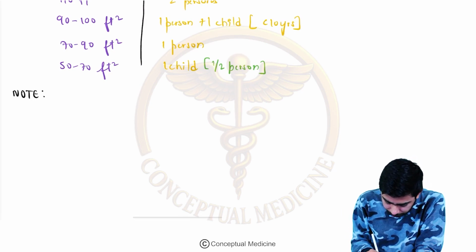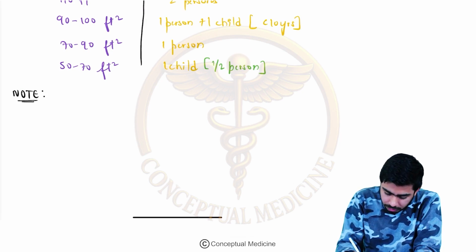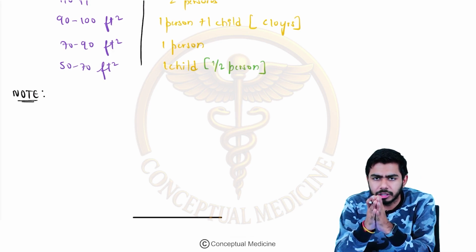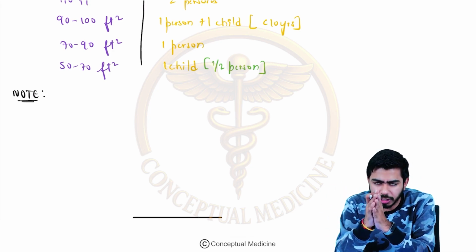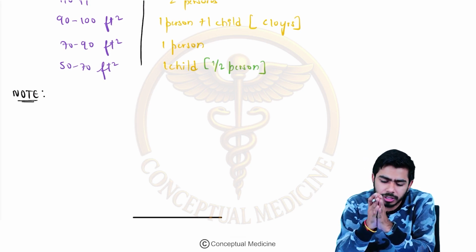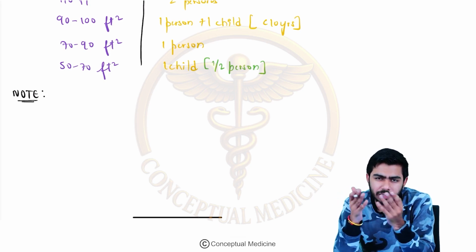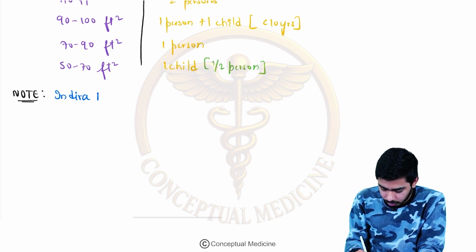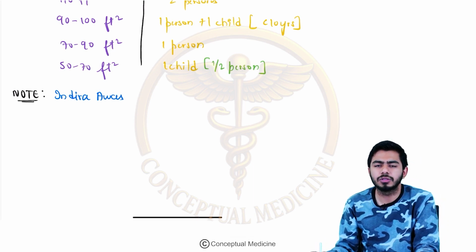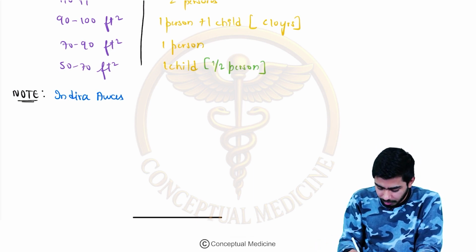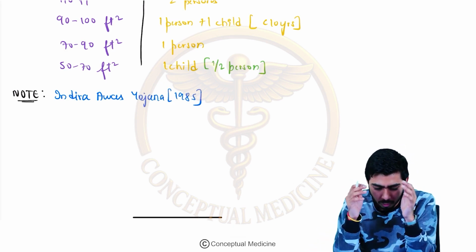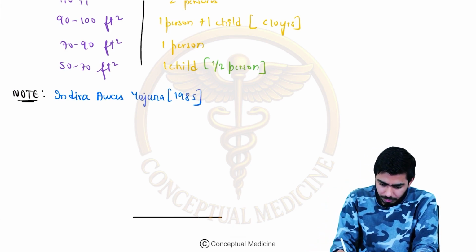Please note that for rural housing in India, there was a scheme launched by the Government of India around 1985, and the name of this scheme was Indira Awas Yojana. It has already been asked, guys, so that's why I am telling you. Indira Awas Yojana, because at that point of time Indira Gandhi was the Prime Minister. It was launched in 1985 by the Government of India for rural housing in India.